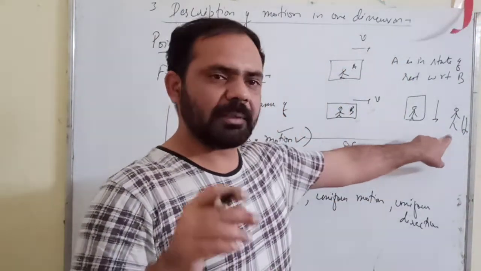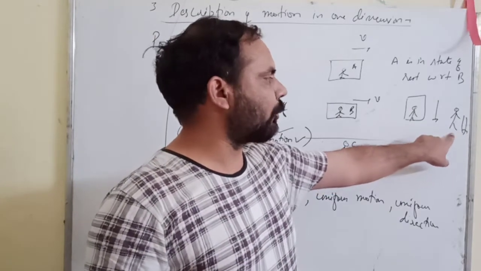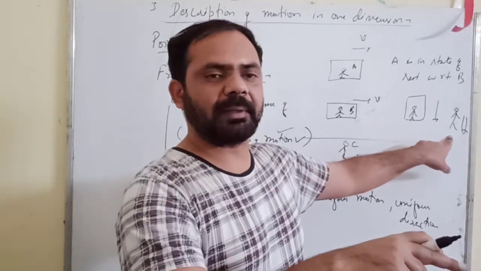So if the person is falling freely, then there will be acceleration due to gravity. It means the person who is observing the motion is himself in a state of acceleration.